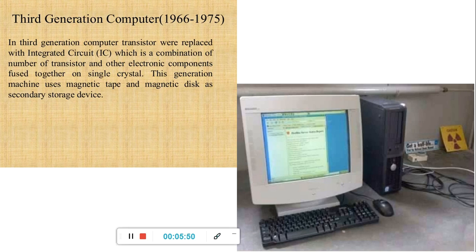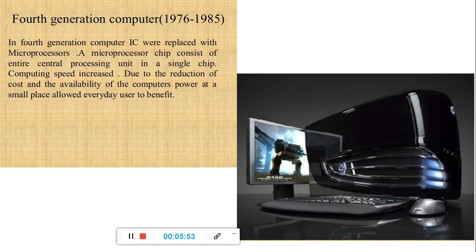Next, you have the fourth generation computer. In the fourth generation computer, ICs were replaced with microprocessors. A microprocessor chip consists of the entire central processing unit in a single chip. Computing speed increased. Then due to the reduction of cost and the availability of computer power in a small place, everyday users could benefit.